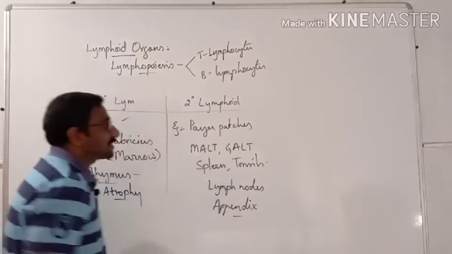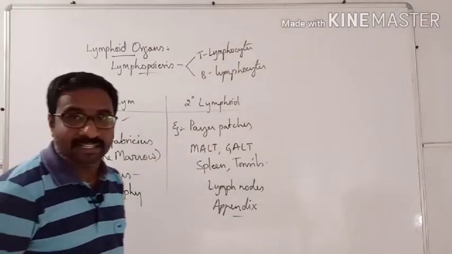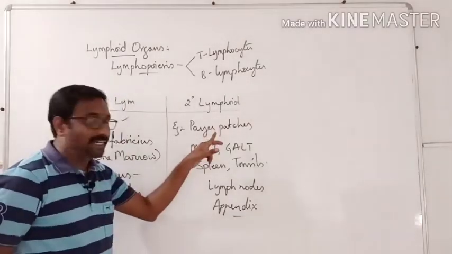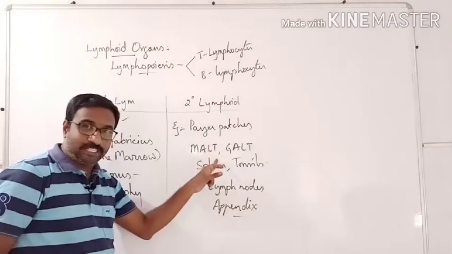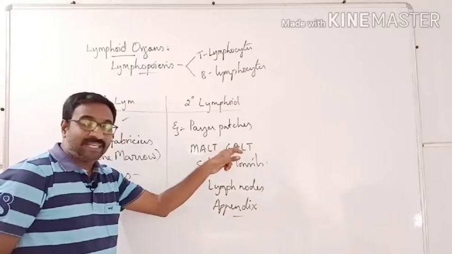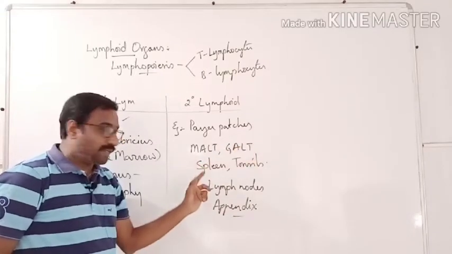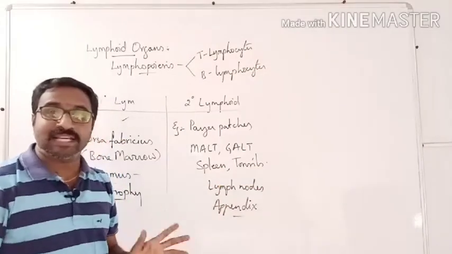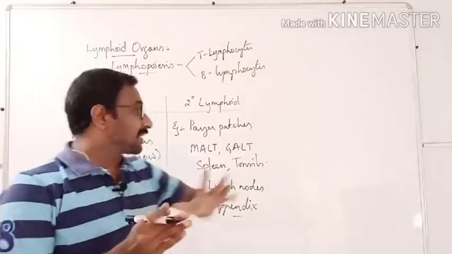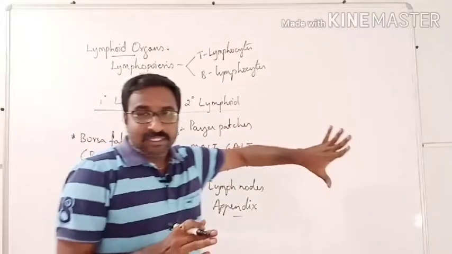These all are considered to be the secondary lymphoid organs. Peyer's patches of the small intestine, MALT (mucosa associated lymphoid tissue), GALT (gut associated lymphoid tissue), spleen, tonsils, lymph nodes, appendix, all these are considered to be secondary lymphoid organs.